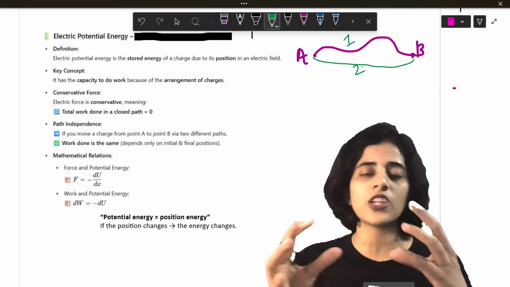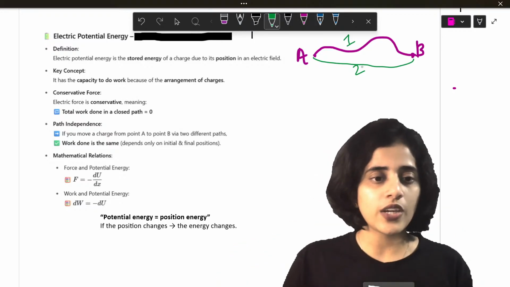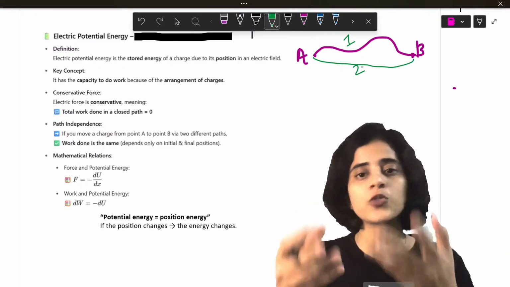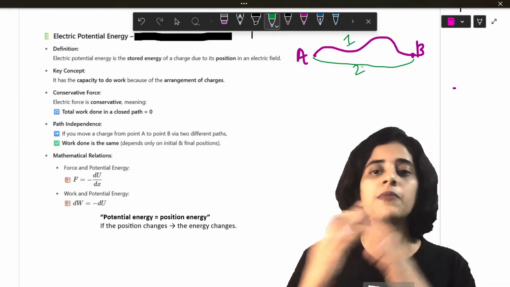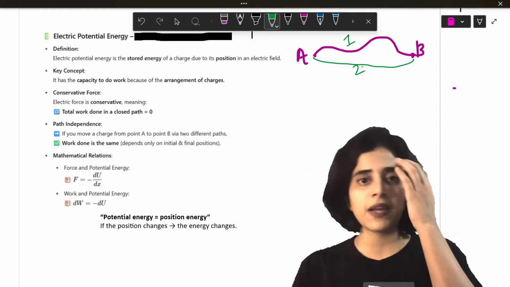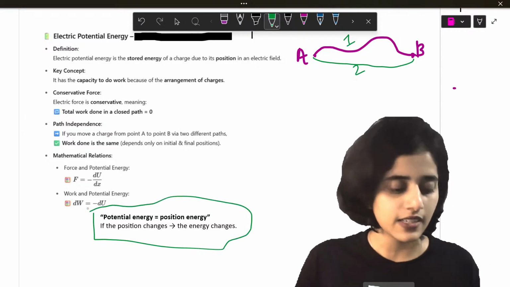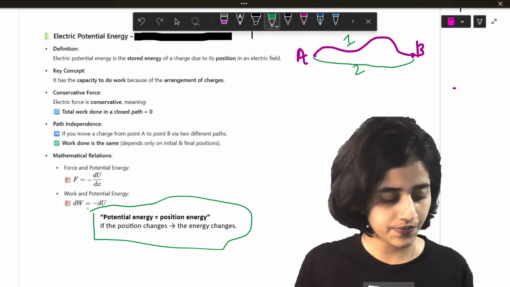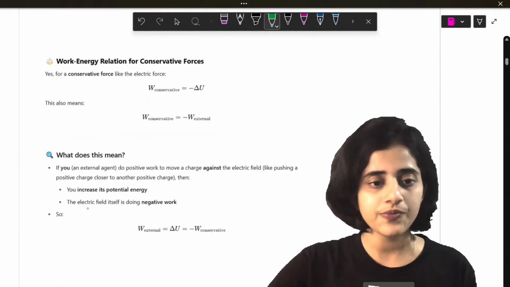These are all your first PU portions. I'm just brushing it up so that you can understand electric potential very well. The work done along the two paths is the same. It only depends on A and B. It doesn't depend on the path in between. So potential energy can be called position energy. What does that mean? Potential energy is an energy that depends on the position of a body.